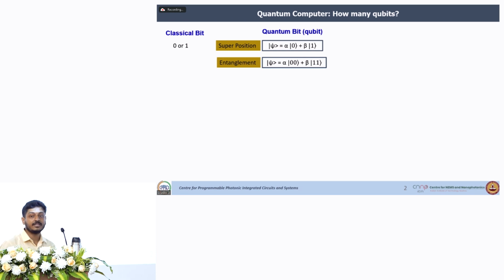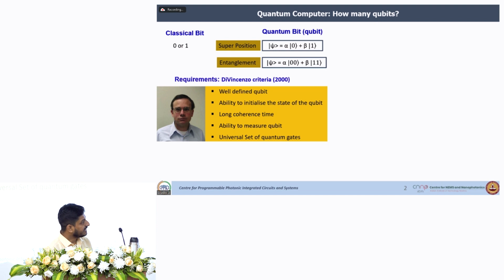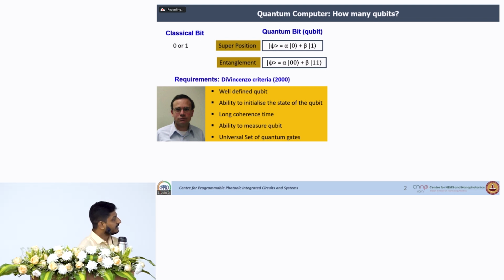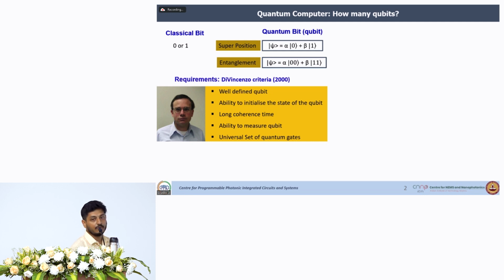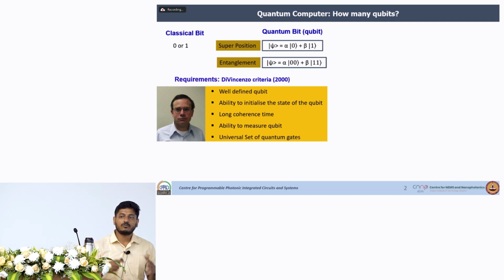Now what will be the physical realization of this? In 2000 Di Vincenzo gave us some criteria. These are the criteria required for a qubit to do computation in a physical platform. So we should be able to define them, we should be able to measure them, and we should be able to manipulate them. Now the most fundamental question is, how many qubits do we need?